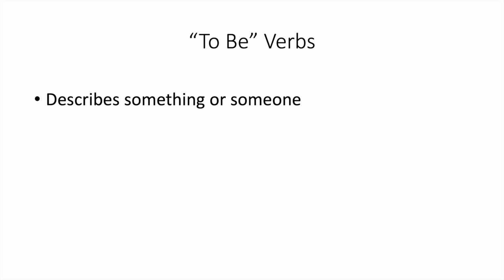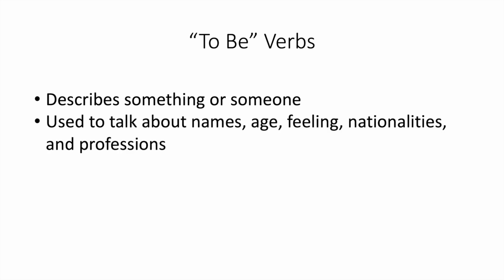Okay, so what are to be verbs? To be verbs are used to describe something or someone else. The most common use of the to be verb is to talk about names, age, feeling, nationalities, and professions. We use these verbs so often in our everyday lives that we hardly notice that we are even using them. I mean, I've already used 10 and we're not even a minute into this video. And guess what? I just used another one.